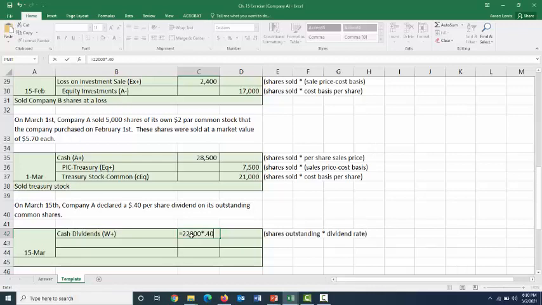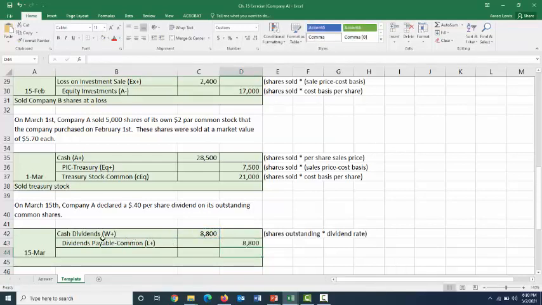They're each getting 40 cents, which means Company A is obligated at this point to pay out $8,800 in dividends to their shareholders at some point in the very near future. But we're not paying it yet. So since we're just declaring, we are going to create a liability account denoting the fact that we owe dividends to our common shareholders, and we're going to call it dividends payable common. And we're going to credit that. Liabilities go up on the credit side for that same $8,800.